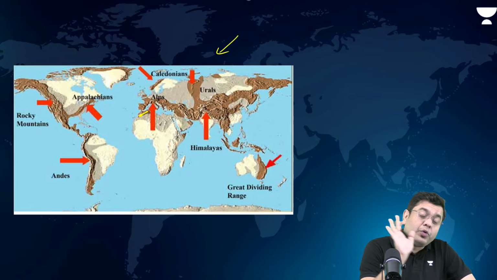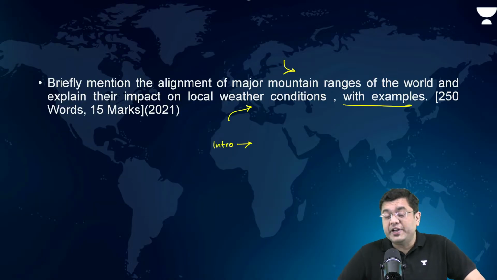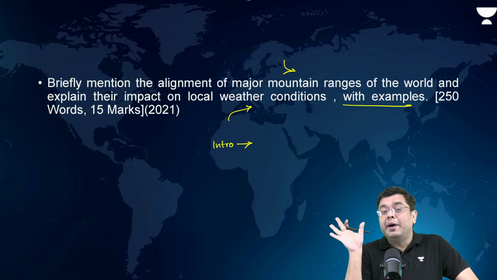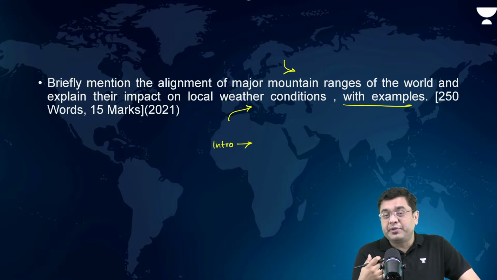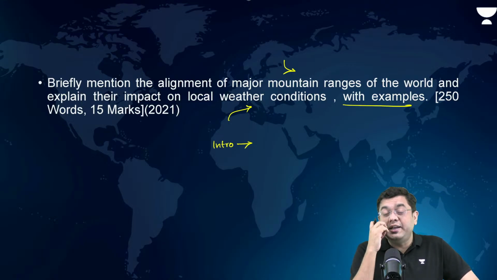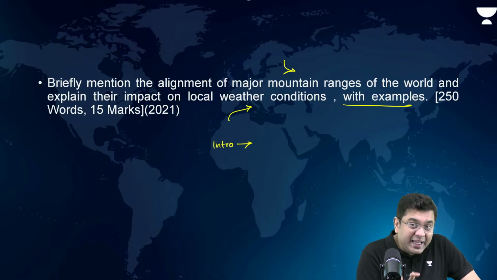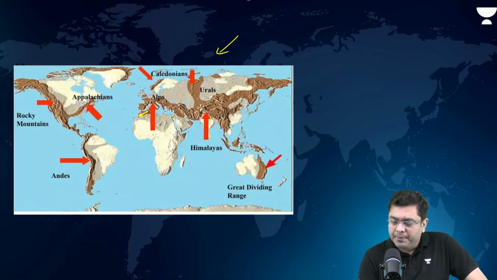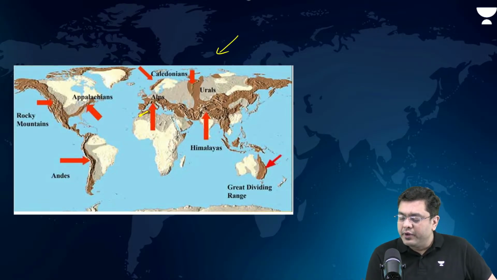Now, earlier, in 2014, UPSC had asked a similar question: discuss or bring out the various fold mountain systems across the planet Earth and thereby explain seismicity and volcanicity across the various areas. But here it is asking about the influence on climate. So, how do they influence the climatic conditions? First of all, they basically influence rainfall, isn't it? In the case of Himalayas, they cause rainfall, orographic rainfall, right?